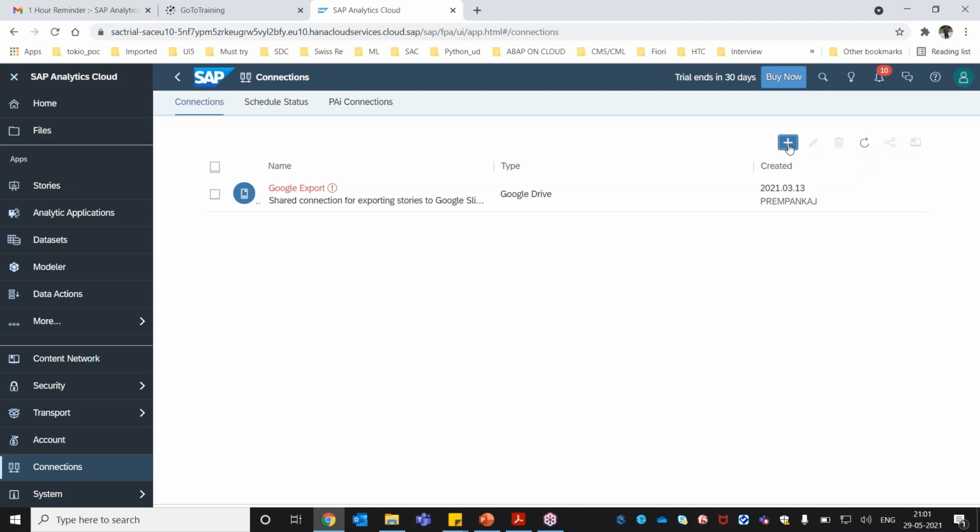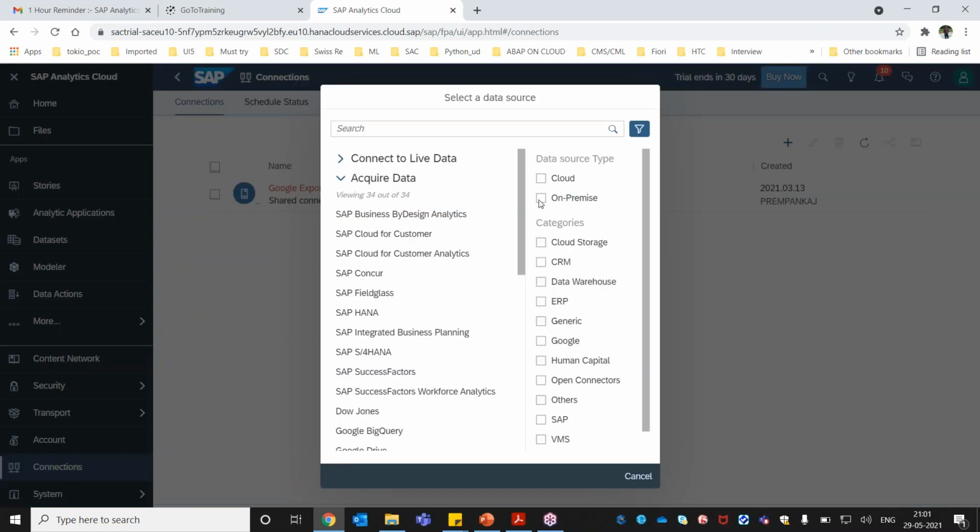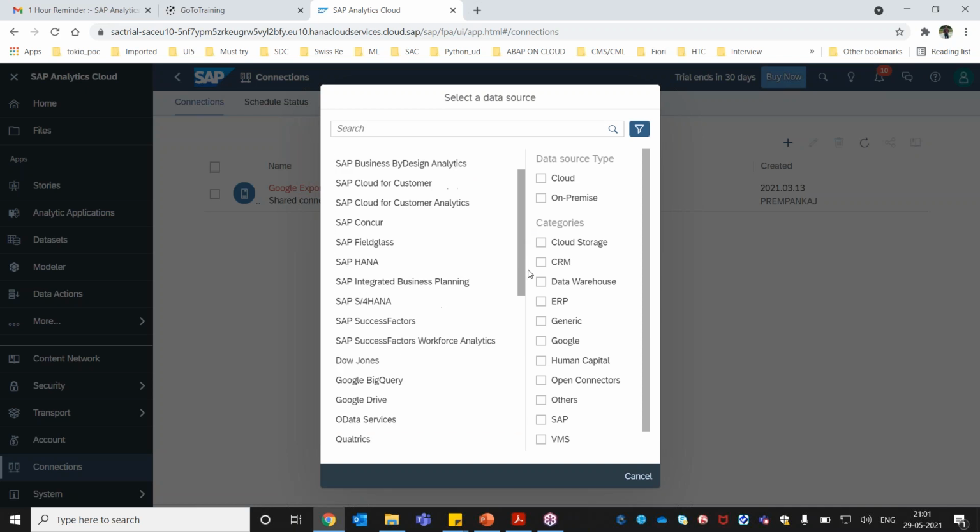You can always go and add a connection, as you asked. You can see many systems are there. We can go and connect to the live data model. We're going to cover different kinds of scenarios: embedded data model, live data model, analytical model, planning model, all those things we are going to cover here.